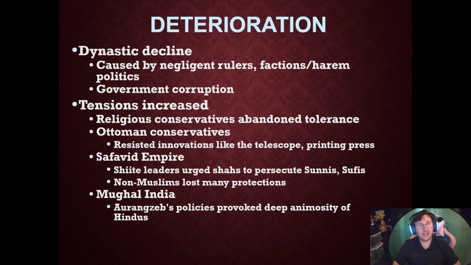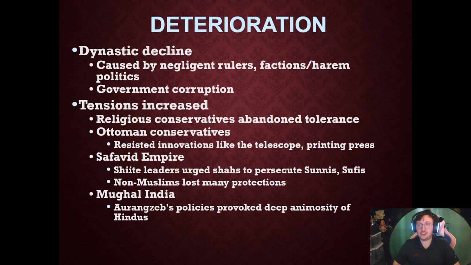Now, what's the deterioration of these dynasties? They were caused by negligent rulers, factions, harem politics, and government corruption. This is the case for all three of the gunpowder empires. Tension is going to increase when religious conservatives abandon tolerance. Ottoman conservatives resisted innovations like the telescope and the printing press.